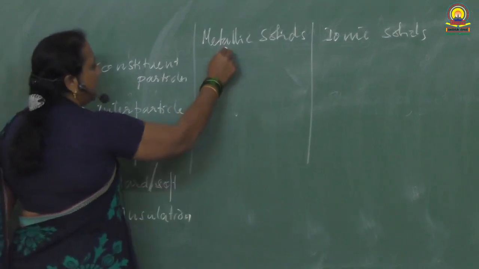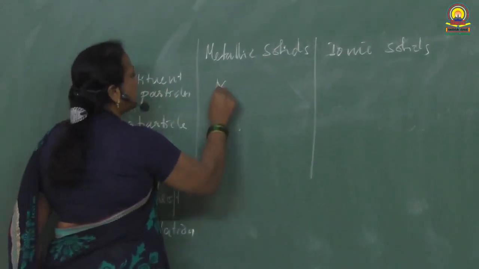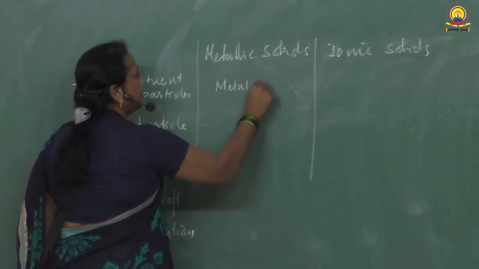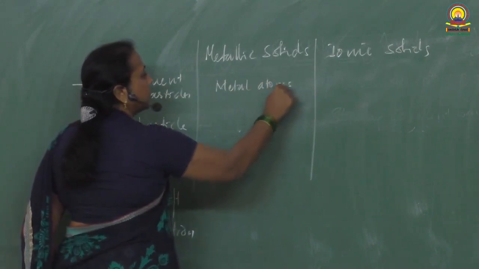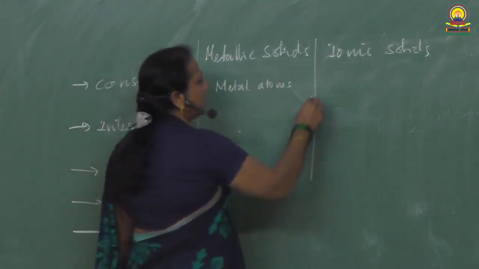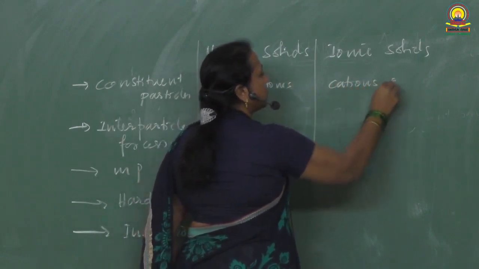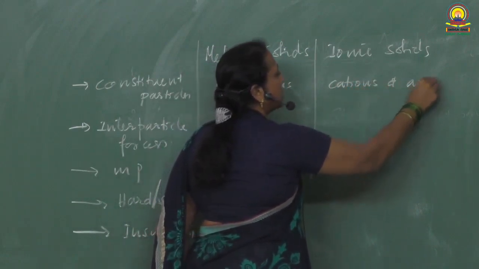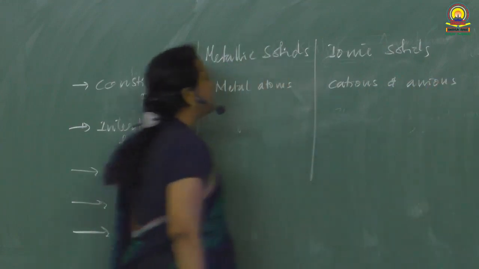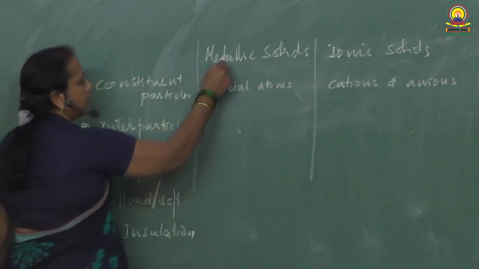Metallic solids contain metal atoms. Ionic solids contain cations and anions. Cations and anions are the constituent particles. Here actually how are metals present?